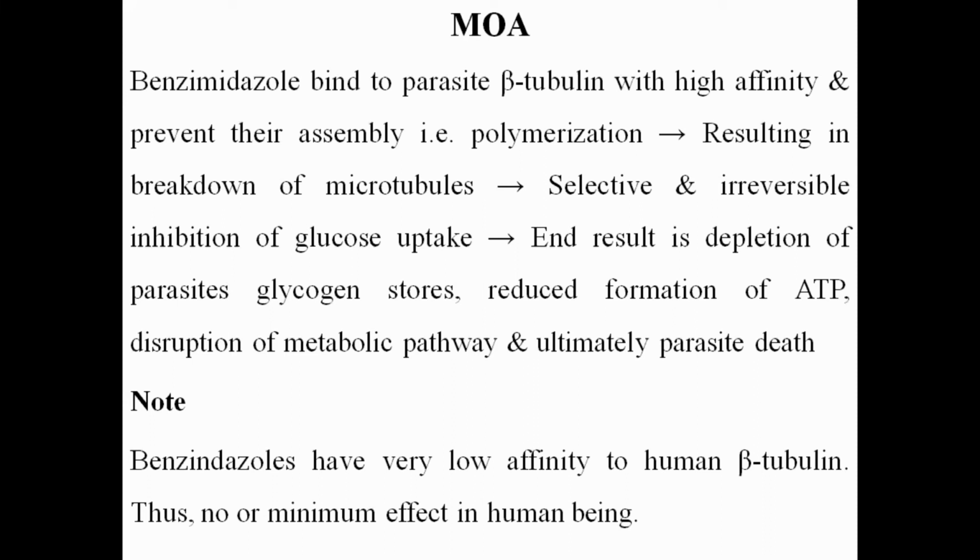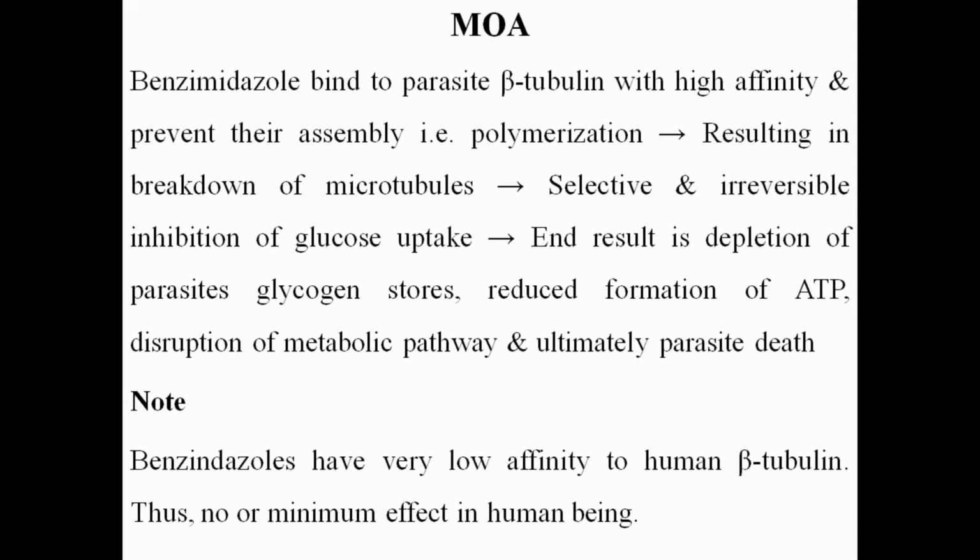I will repeat it again. This is the physiology of the worms or parasites. Beta tubulin assembles together to form the microtubules. The role of the microtubules in the parasite is to take up glucose. That glucose is necessary for energy dependent mechanisms, for different metabolic pathways, for the formation of ATP, and for storing glycogen in the parasite. That is done by the microtubules.